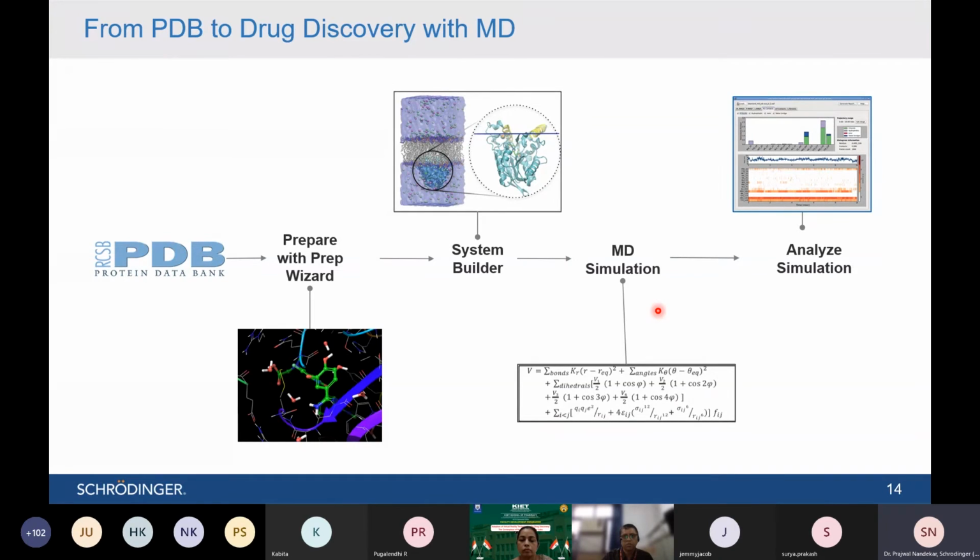On the basis of those parameters, we can analyze the MD simulation trajectory, and it's too complicated to do those things in the case of other software. But with the help of Schrodinger, I will tell you how easy it is. In just a single click, everything happens. So this is the complete set of steps which you need to follow to run MD simulation. Though MD simulation is just a single step of the complete workflow, you need to follow all the steps to do MD simulation and its analysis.